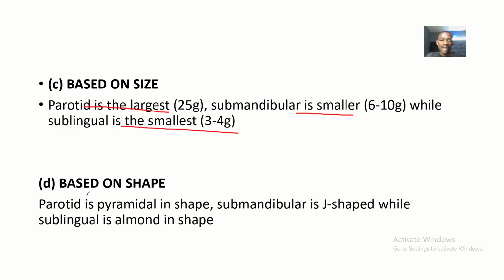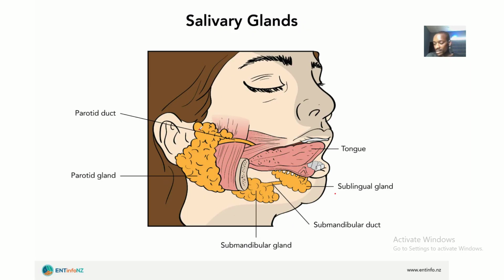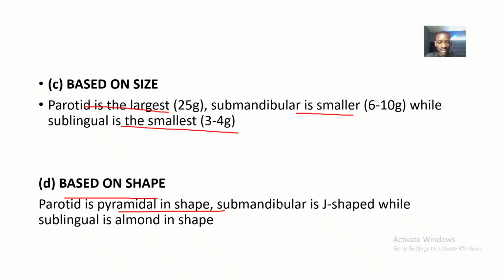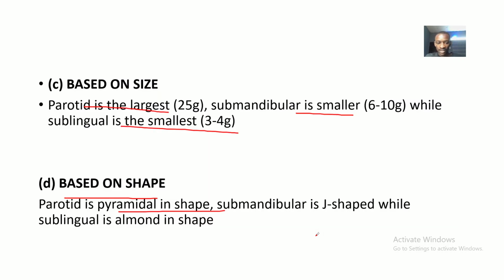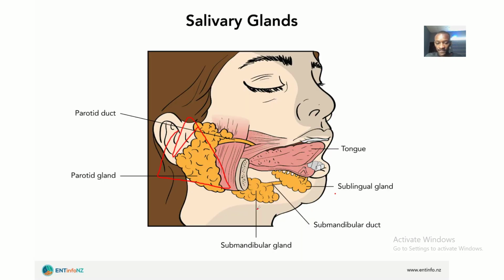So how about based on shape? The parotid is pyramidal in shape, it's like a pyramid. Then the submandibular is J-shaped, while the sublingual is almond-shaped, like an almond seed.